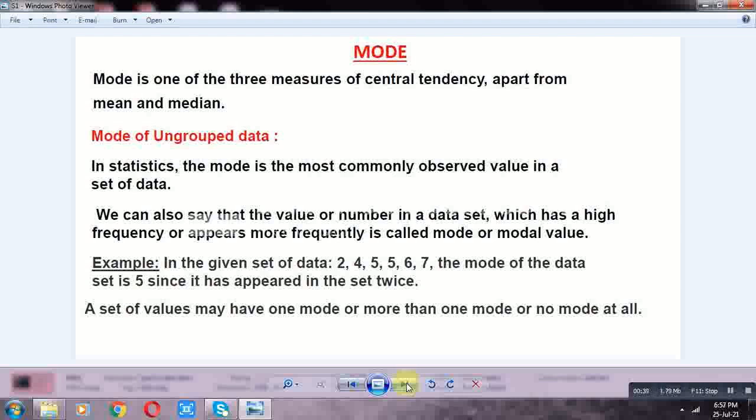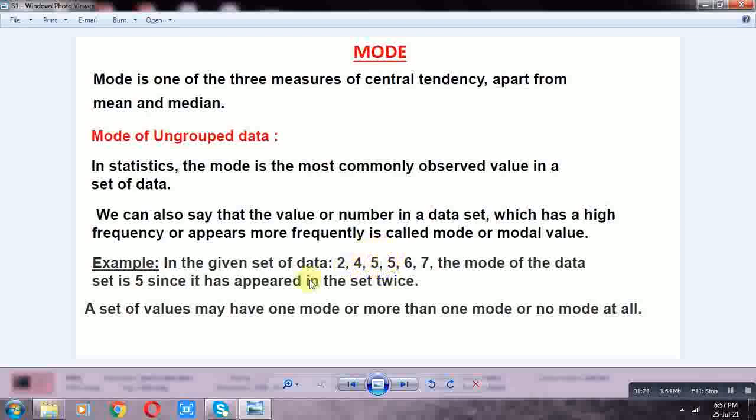In statistics, the mode is the most commonly observed value in the data. We can also say that the value or number in a data set which has the highest frequency, or appears more frequently, is called the mode or modal value. The most occurring value is called the mode. Example: in the given set of data 2, 4, 5, 5, 6, 7, the mode is 5.